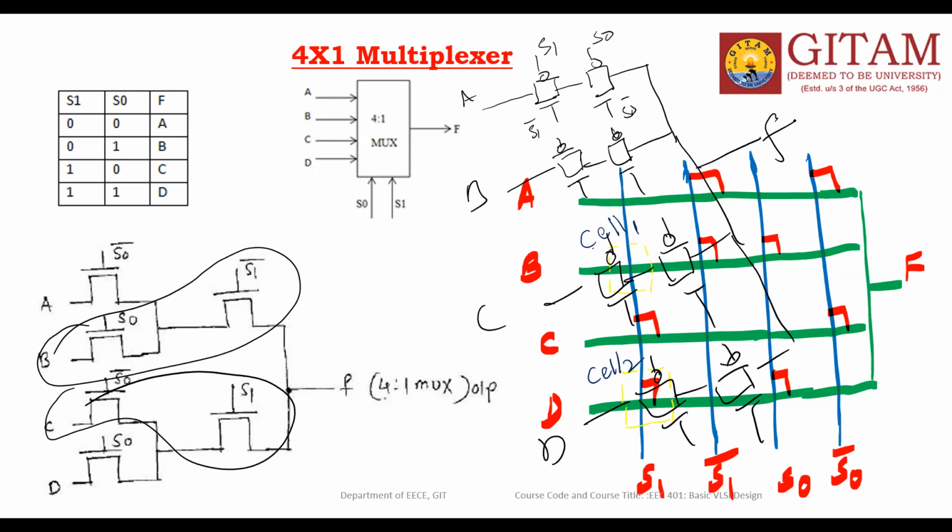See, a simple thing: replace each and every NMOS pass transistor with a transmission gate. That's it. No other things are required. Very simple. You can see here, give the control signals.